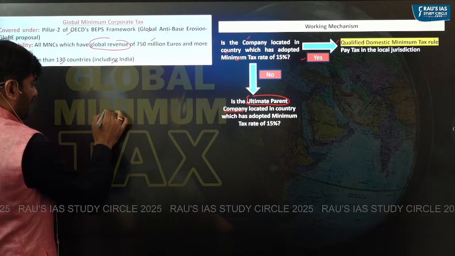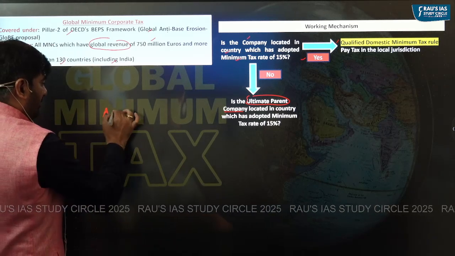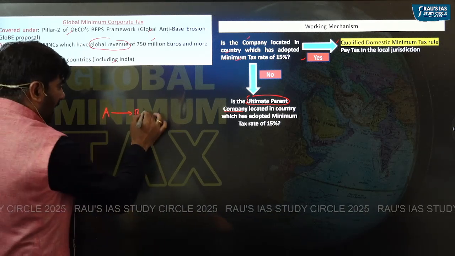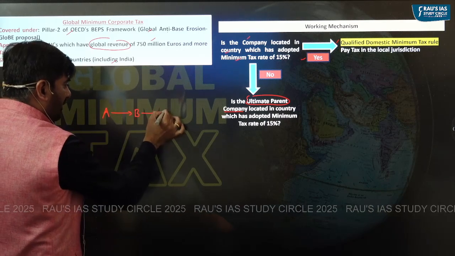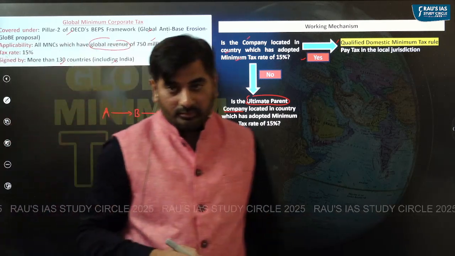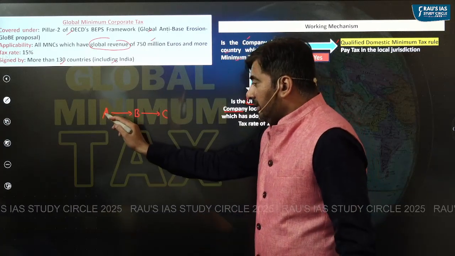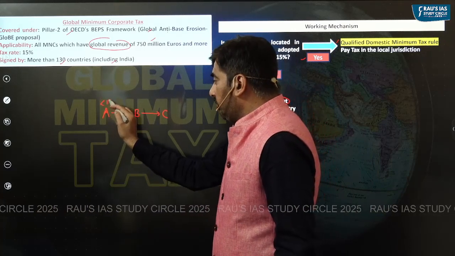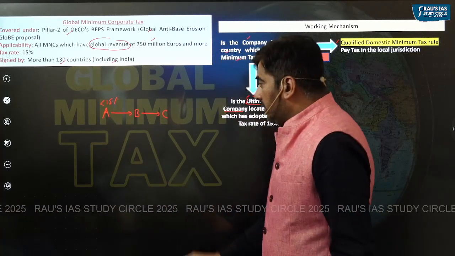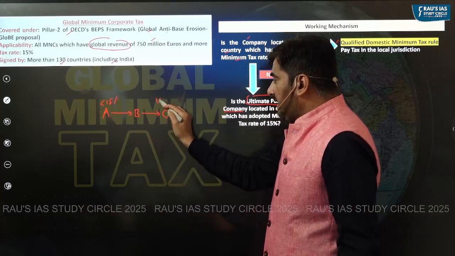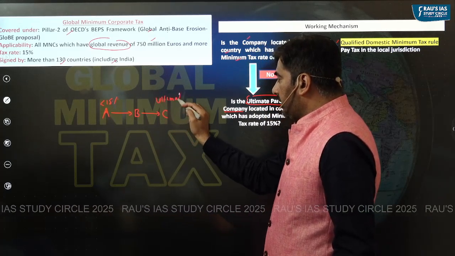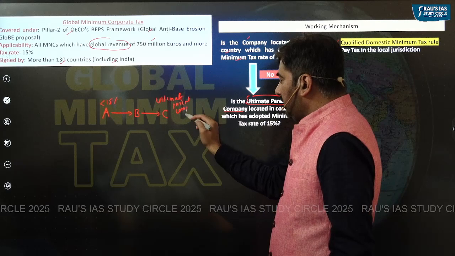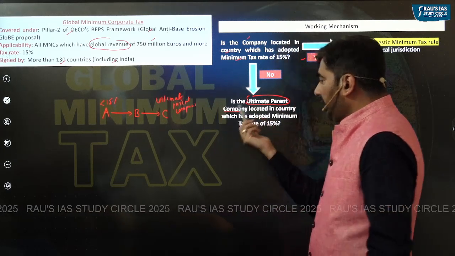For example, there must be a company A. This company A could be owned by another company B. And this company B is owned by another company C. So this company A is located in a country where the tax rate is below 15%. So this company A's ultimate parent company is company C, right? So we will see where is this ultimate parent company located.